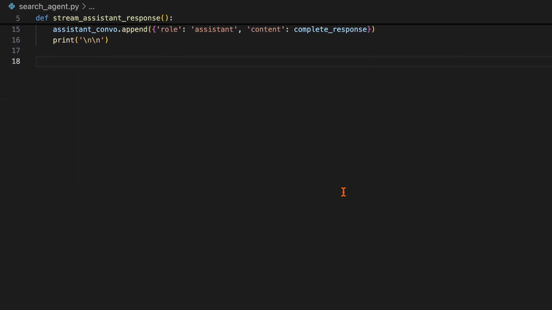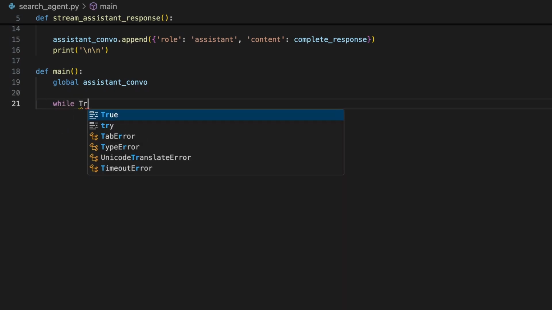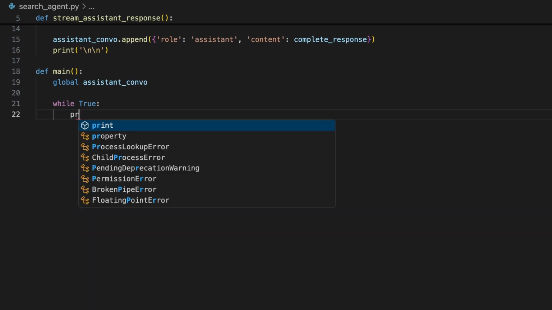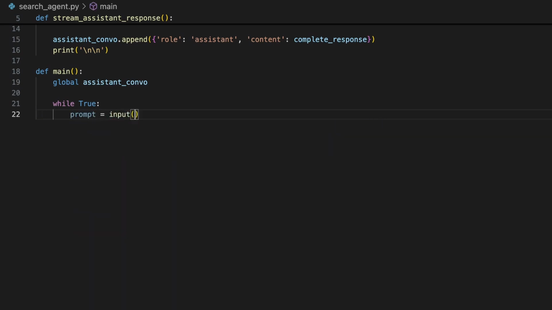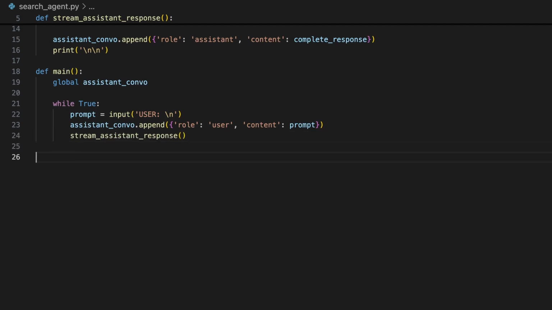Next, we can define another function named main and again set assistant convo as a global variable in the function. In this function, we will create a while true loop that will infinitely loop through our next lines of code, allowing us to create a conversation functionality that only ends when the user stops the program. The first line in the while true loop will request a prompt input to be typed into the command line. Then append the formatted prompt to assistant convo, and last call the stream assistant response function.